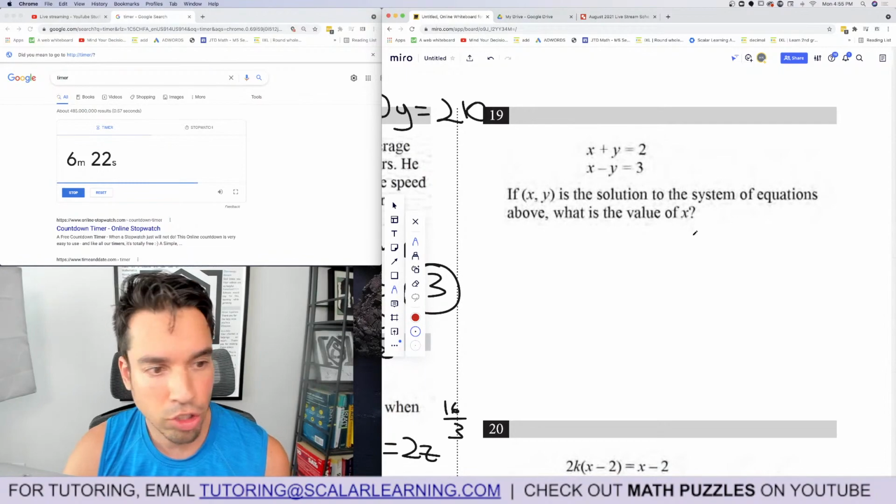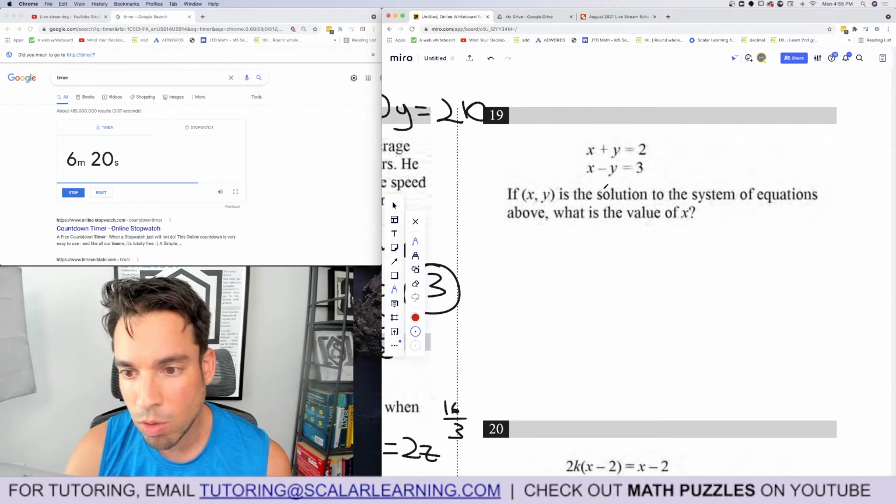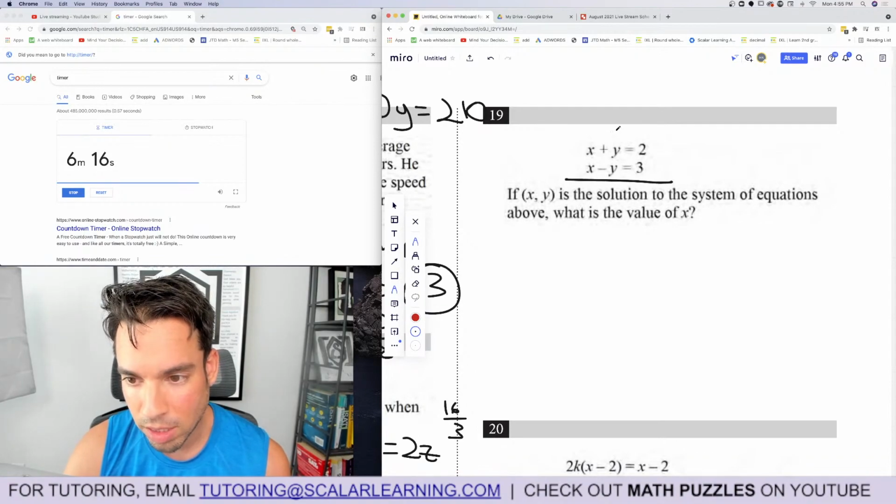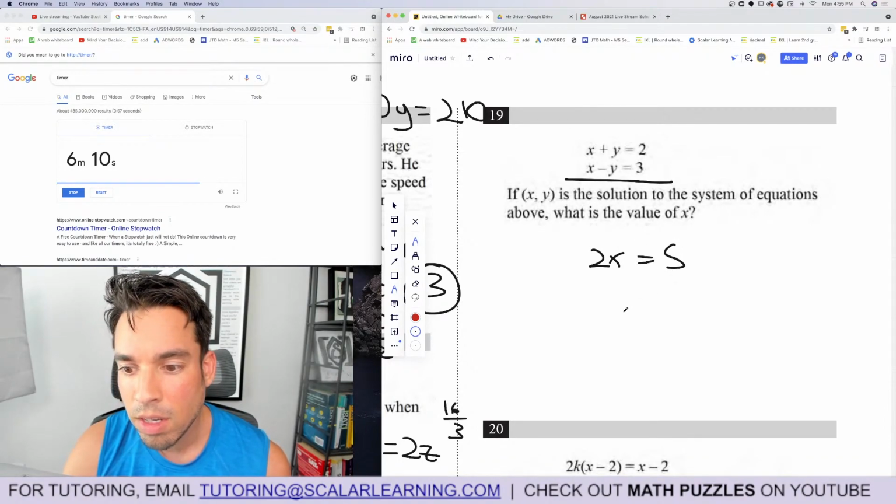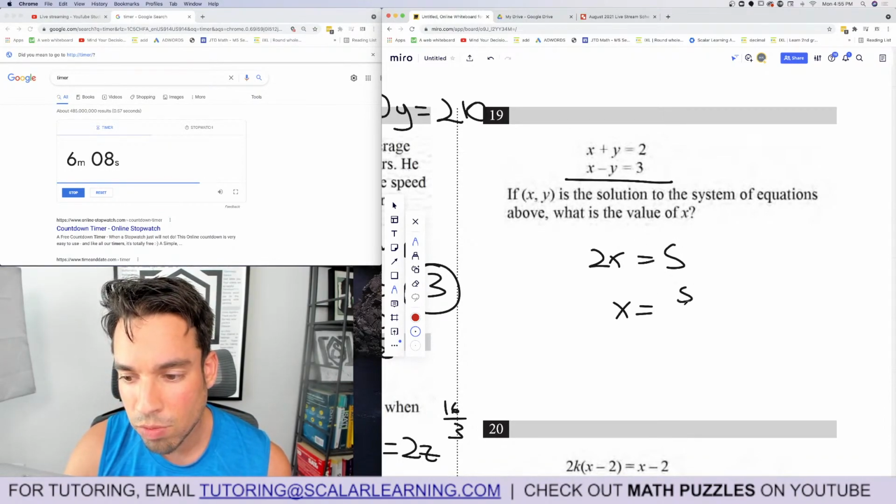If xy is the solution to the system of equations above. Oh, look at this. It's set up so nicely. Especially question 19. Elimination method. Add. X plus x is 2x. Y plus negative y is 0. 2 plus 3 is 5. Divide both sides by 2. X equals 5 over 2.